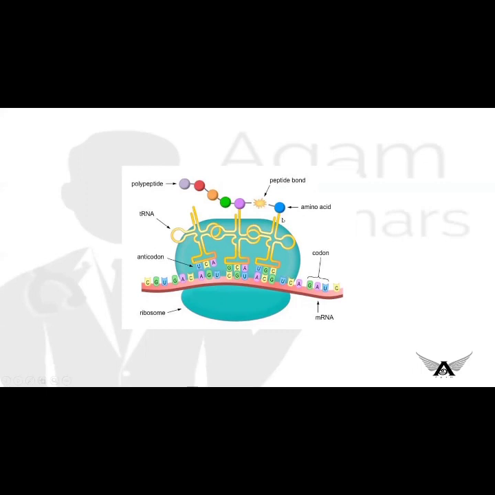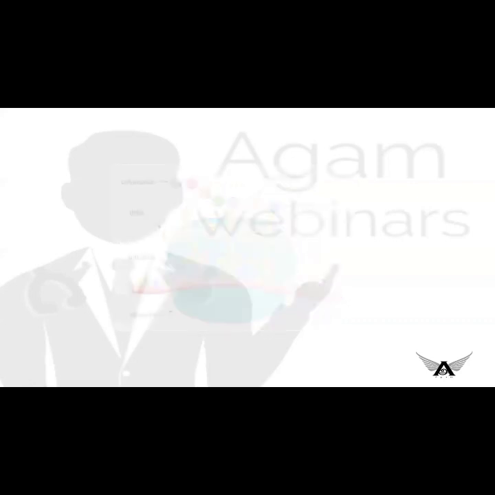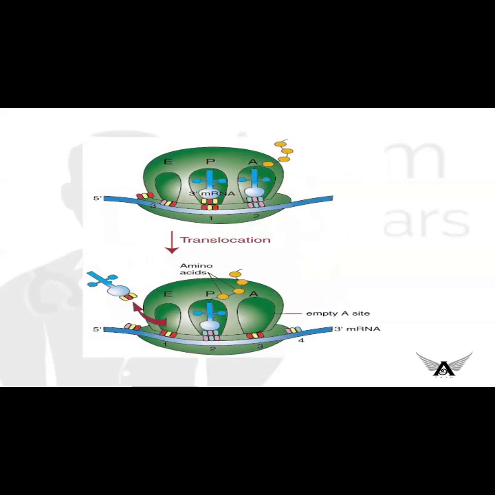So that the amino tRNA along with the growing amino acid chain present in the A site will come to the P site. Now, as a whole, the ribosomal unit will move by a distance of 3 codons. That is what the thing is. You can easily understand in this picture.